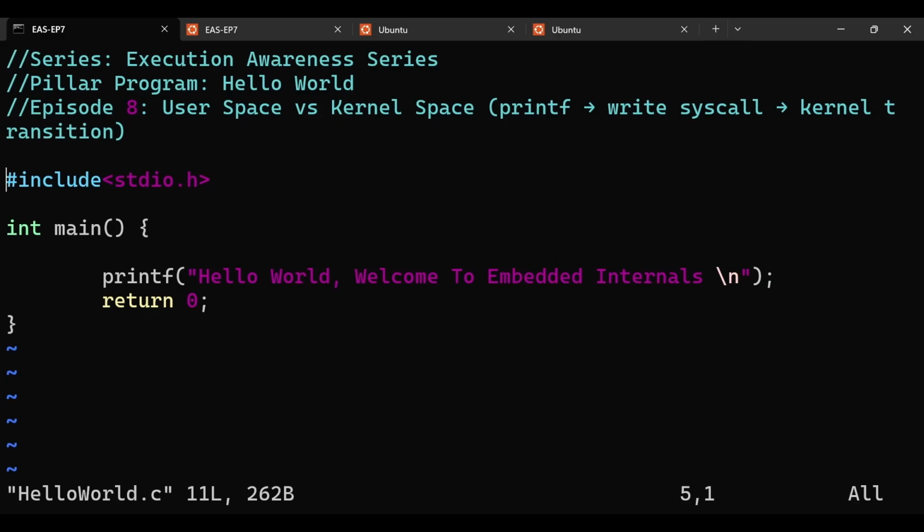In the first episode, I explained the details of this program, what each and every statement is doing. In the second episode, we traced the journey of the program from the birth of a process to the termination of a process, how a process gets created and what steps happen behind the scenes.